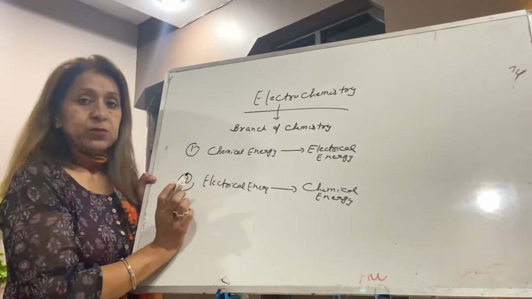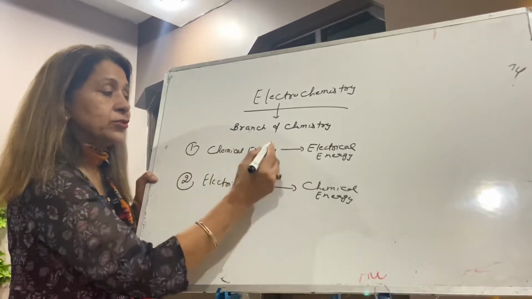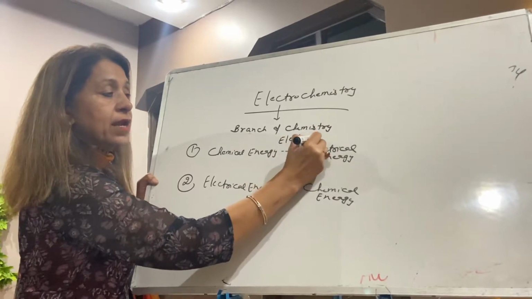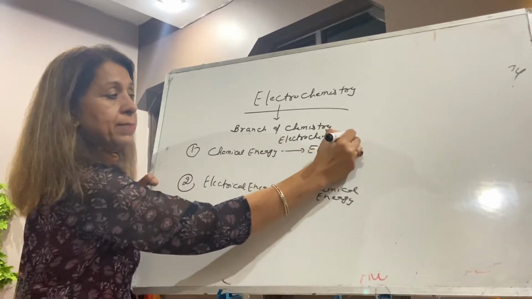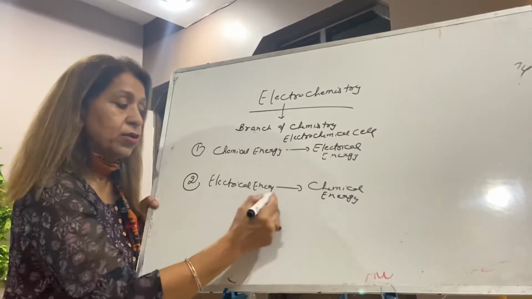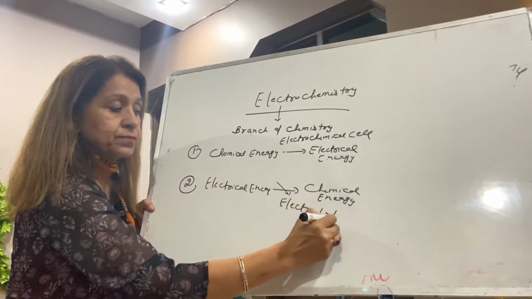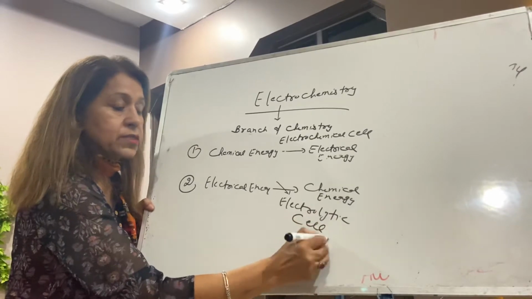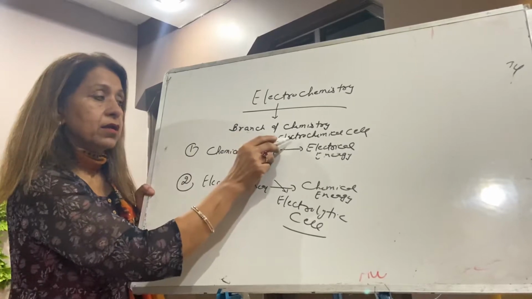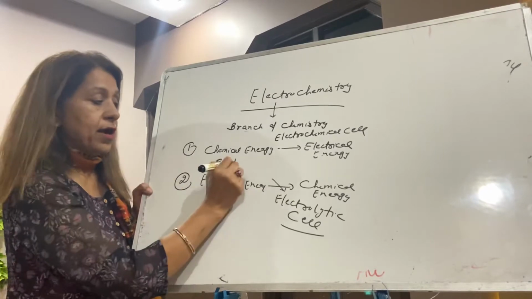We will study two types of reactions. Chemical energy converted to electrical energy in a cell: write down, electrochemical cell. And electrical energy converted to chemical energy in an electrolytic cell. Now in an electrochemical cell, the current is carried by electrons and ions, both.